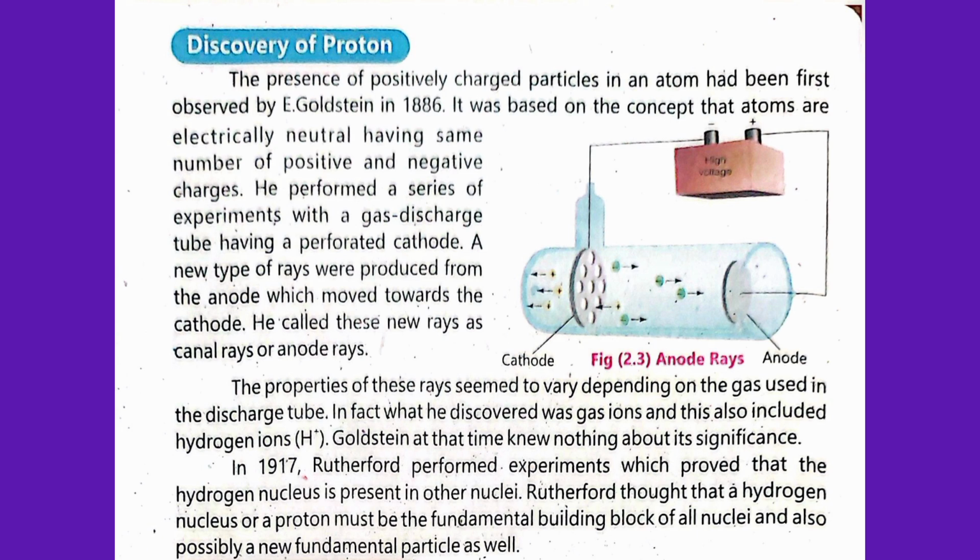In 1917, Rutherford performed an experiment which proved that the hydrogen nucleus is present in other nuclei. Rutherford thought that a hydrogen nucleus, or a proton, must be the fundamental building block of all nuclei and also possibly a new fundamental particle as well.